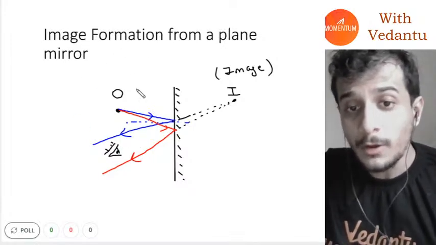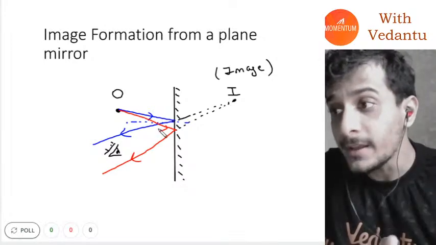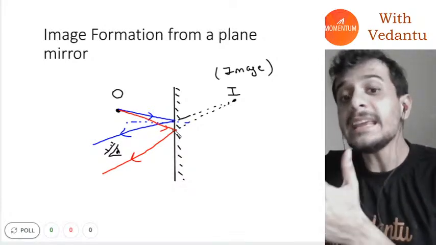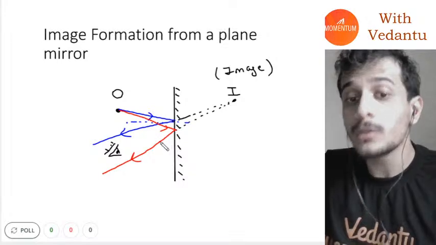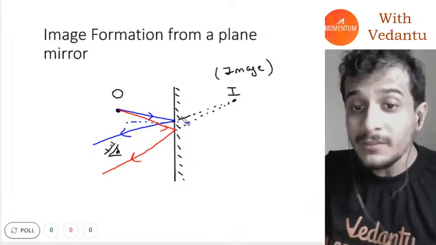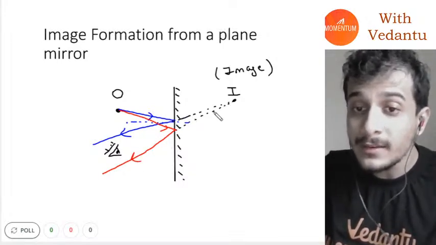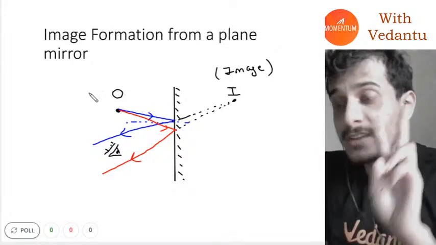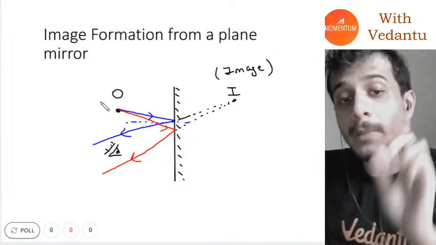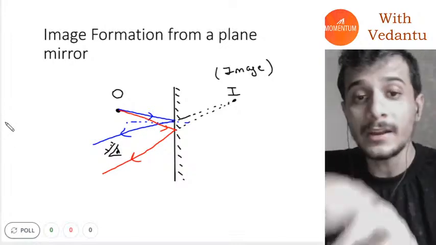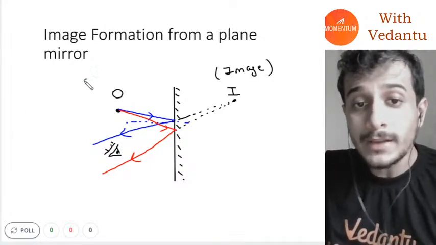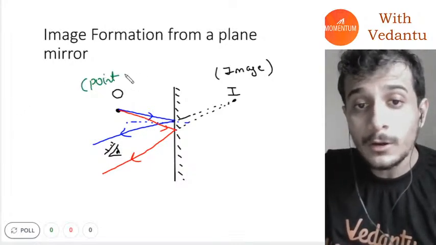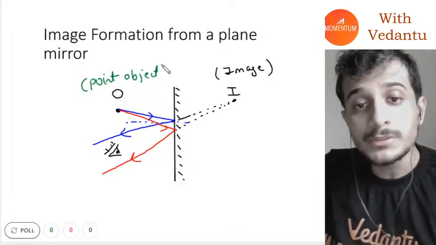So for image formation, always take out two rays, and see after reflection how they are going. If they are diverging after reflection, you have to extend them in the backwards direction and you will get the position of the image. That is it. Always take out two light rays from any object. But what kind of an object is this? This is a point object.